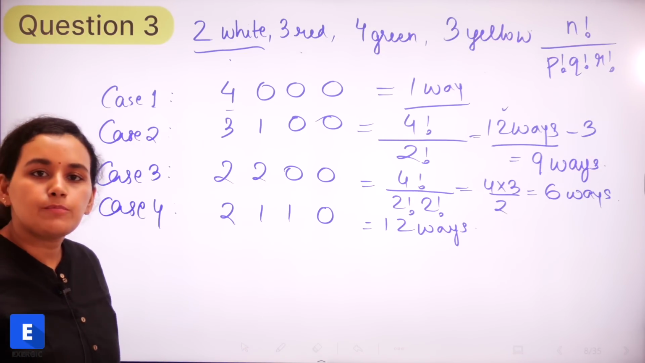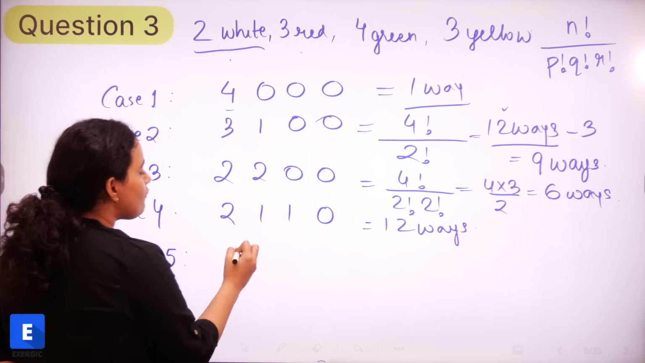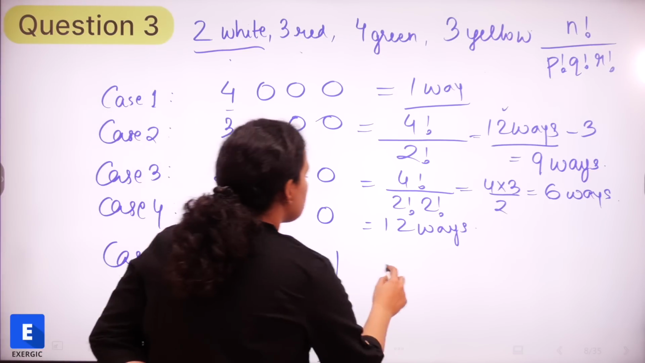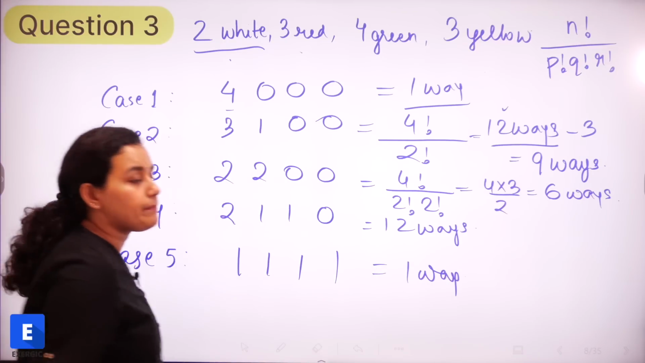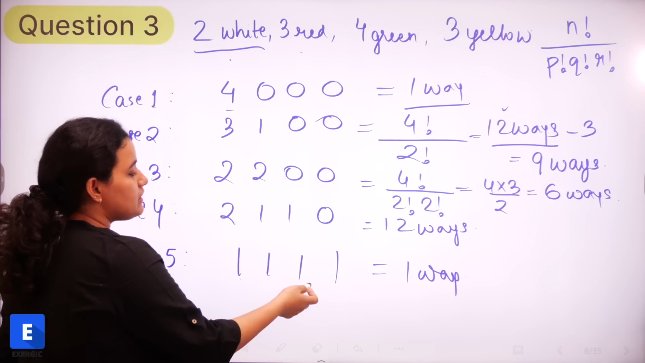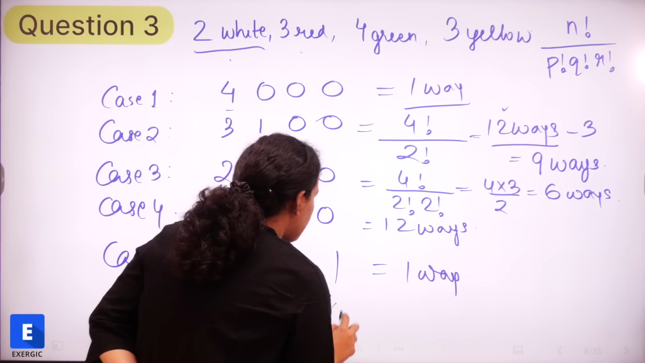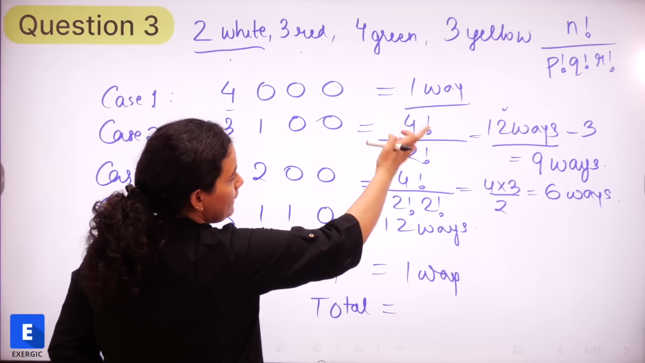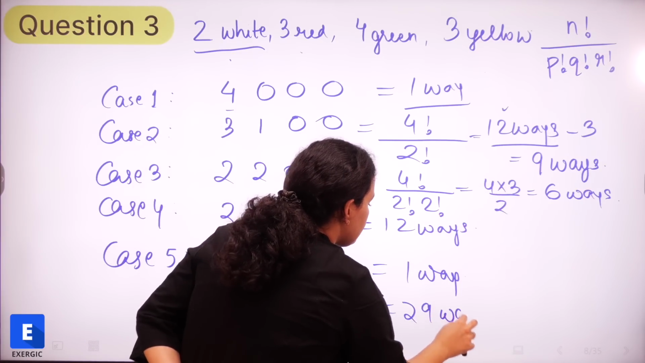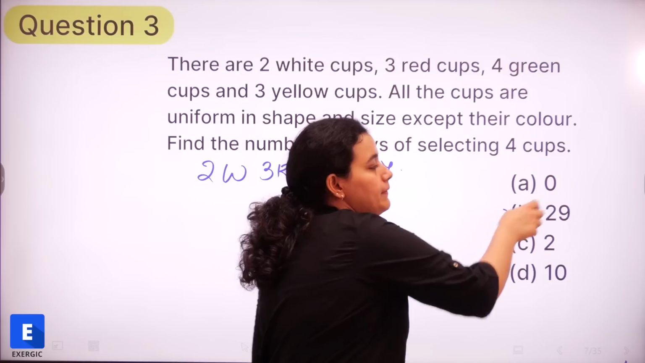Is there anything else that is possible? Any other kind of a selection? So we can have 1 cup of each color also. So again, how many ways by which we can do this? Only one way by which this can be done, because again the cups are all identical, right? So one way of selecting a green, one way of selecting a red, a yellow or a white. Okay, so the total number of ways by which we can select is simply going to be 1 plus 9, 10, 16, 28 and 1. So 29 ways. Okay, so our final answer is going to be 29, that is option number B.